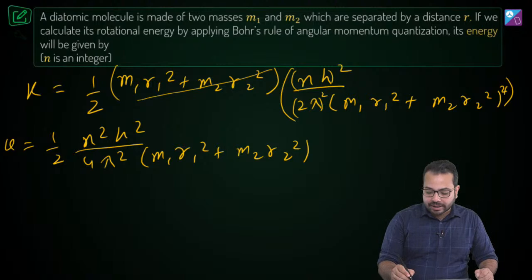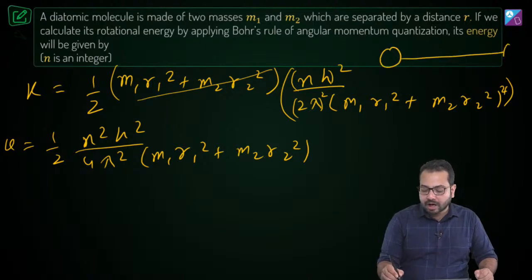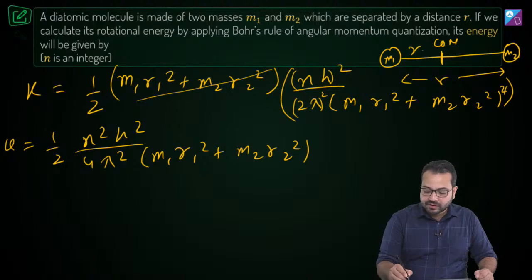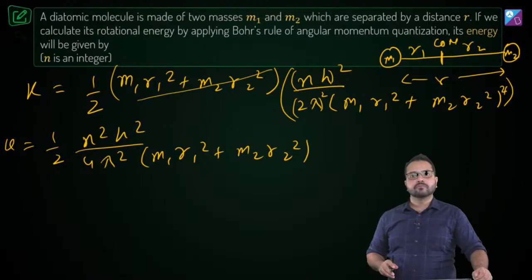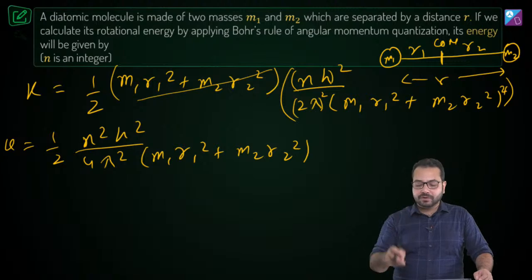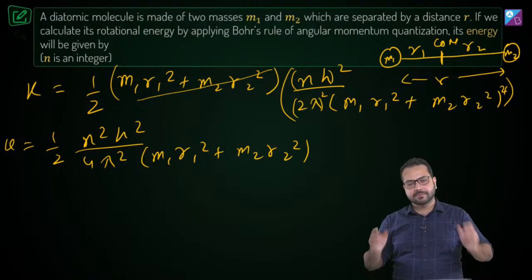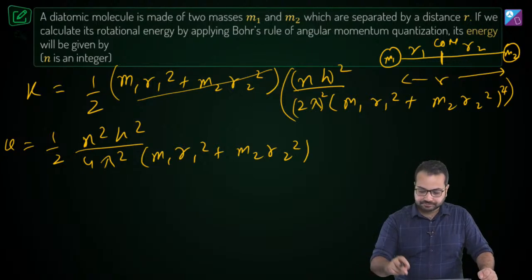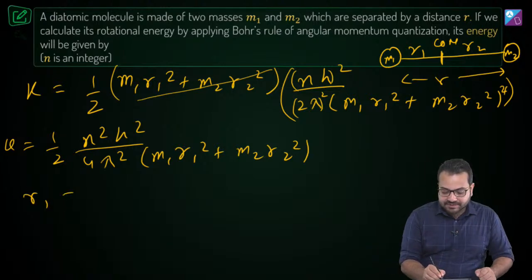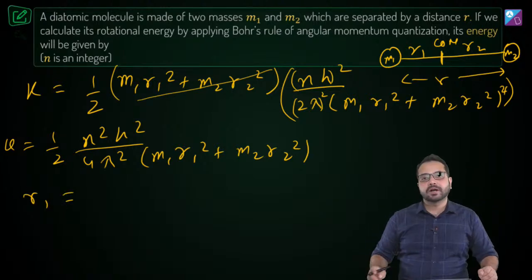Okay, now let's look at this. What is the relationship between r1, r2 and r? So this total distance is r. Let's say this is m1, this is m2, this is r1 and this is r2. Can someone tell me? This r1 is the distance of the center of mass from particle 1.